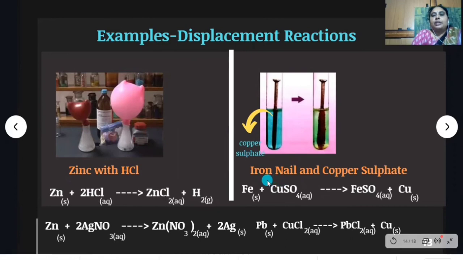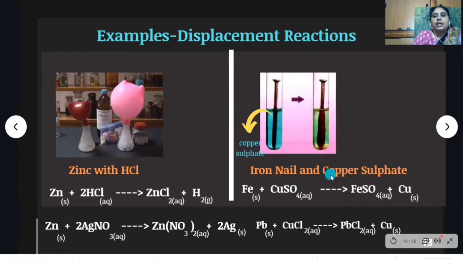Here we are taking copper sulfate solution in a test tube and putting in an iron nail. Before putting in the iron nail, you have to clean it with sandpaper. Then you keep the iron nail in the copper sulfate solution and after some time you observe. So what do you observe, children? The blue color of the copper sulfate solution fades and the iron nail turns brown.